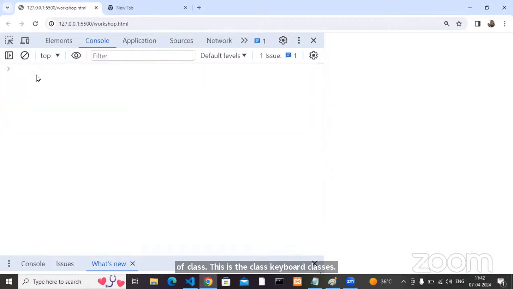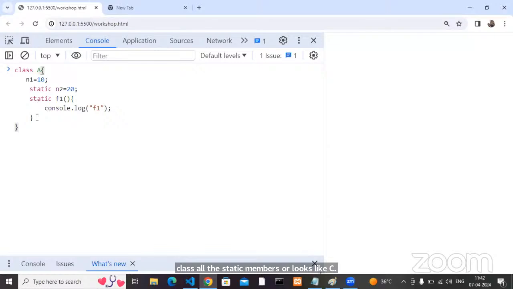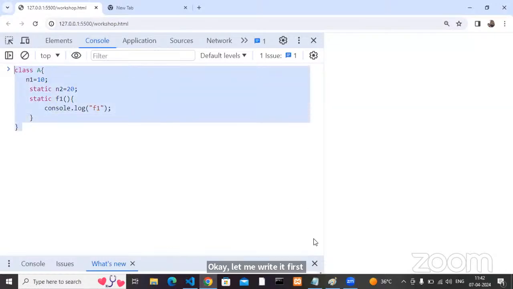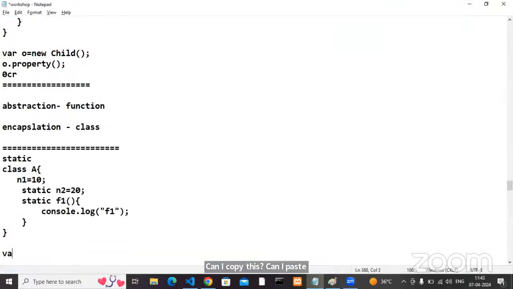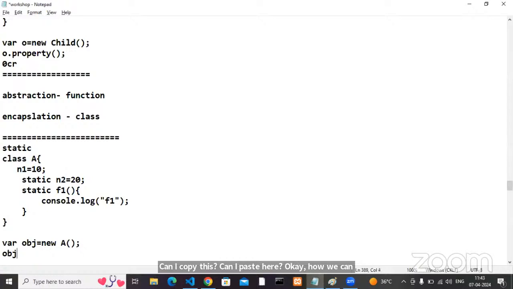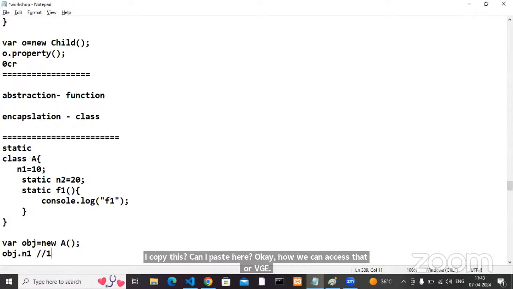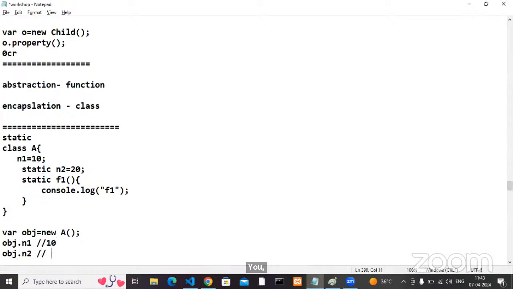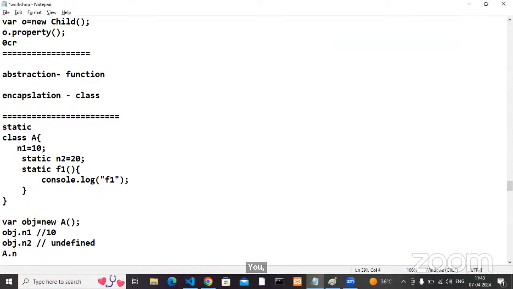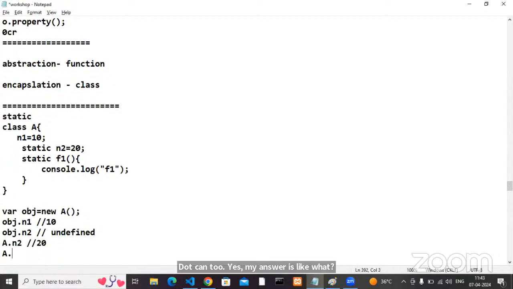Okay, let me write how static members look in the class keyword class. Let me copy and paste this here. How can we access them? obj equals new A. obj dot n1, the answer is 10. obj dot n2, the answer is undefined. A dot n2, the exact answer is 20.